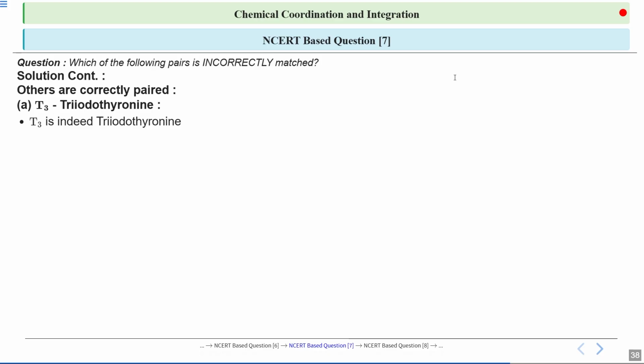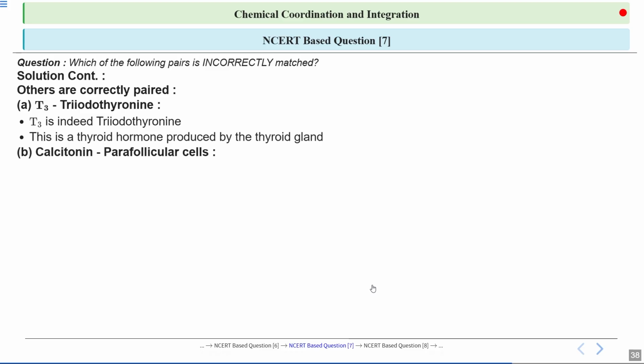So it is a hormone. We know that it is very important for regulating metabolism. It influences energy production, growth, and development by interacting with cellular receptors. And we know that T3 is more potent than T4, and it plays a key role in maintaining metabolic balance in our body. So this is a thyroid hormone produced by the thyroid gland.